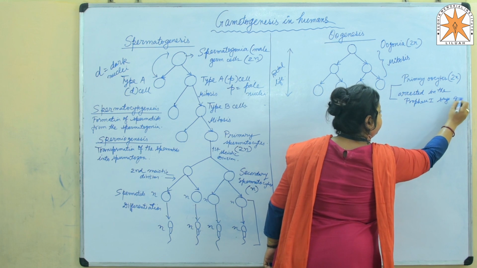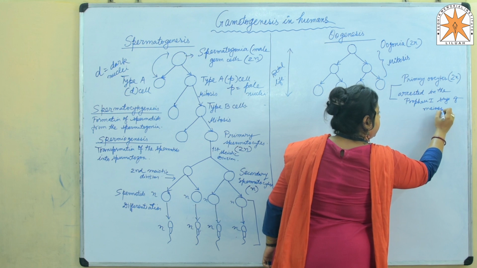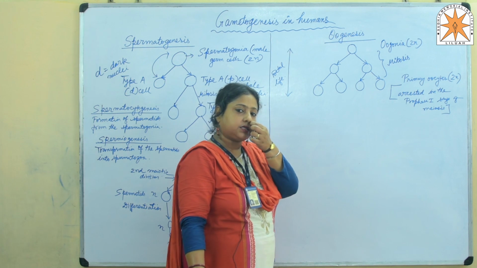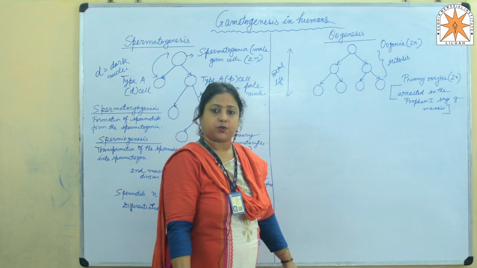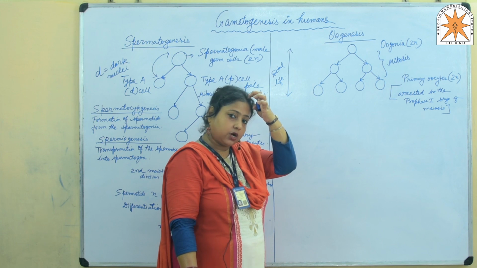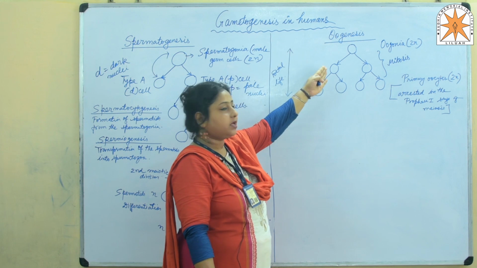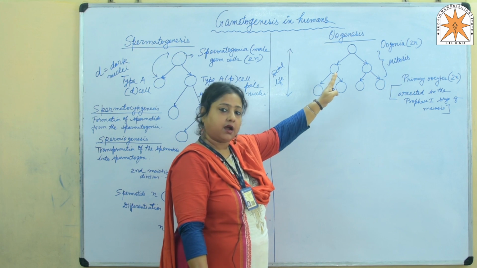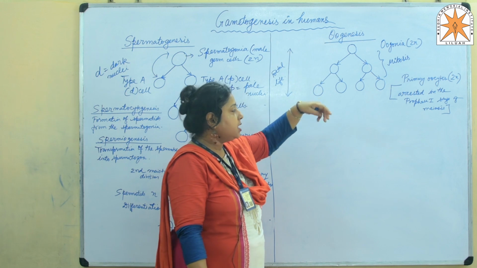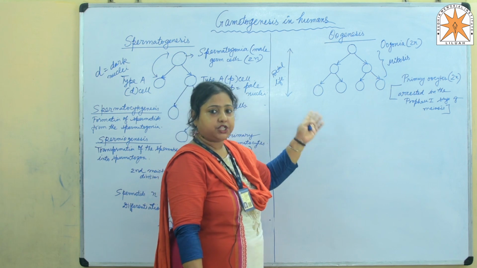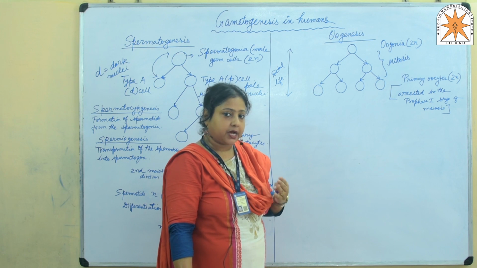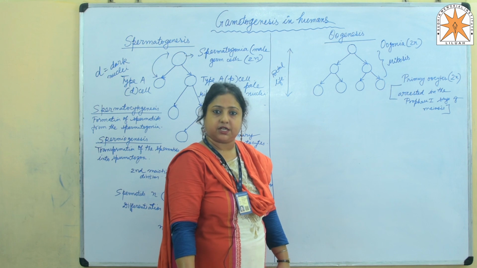stage of meiosis. Now what is the significance behind this? Why are these cells temporarily arrested in prophase 1 of meiosis? They don't complete the meiotic division because the oogonial cells, which I have already mentioned, are formed in the fetal ovary itself, even before birth. So by the time the girl is born, she cannot conceive a child. She is not reproductively capable of conceiving a child.